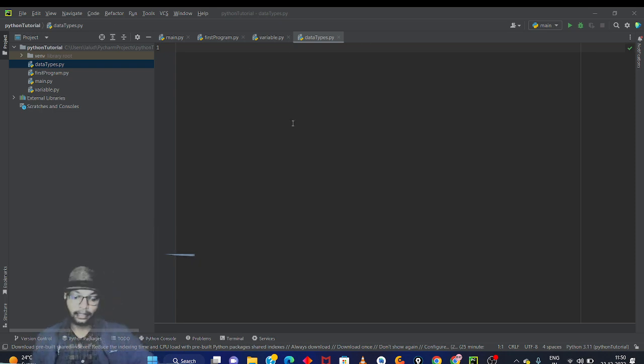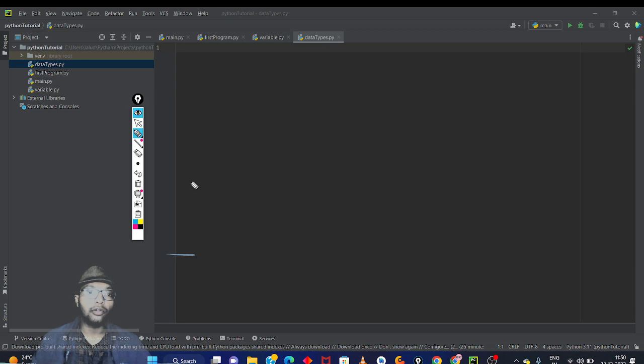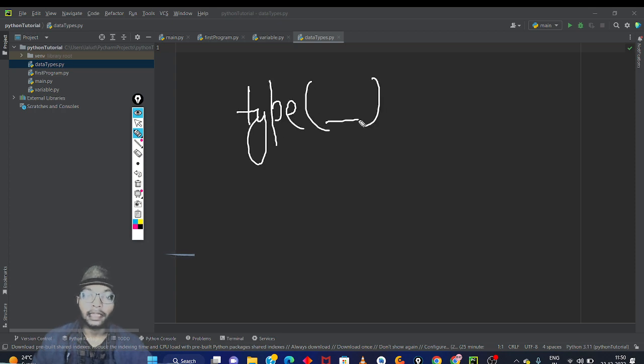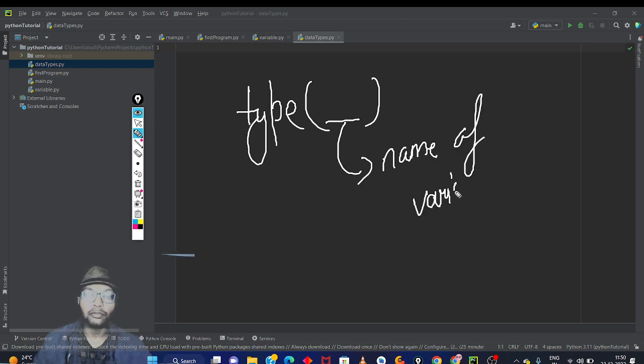So here one thing I forgot to tell you. Don't be worried. It is about type. How will we know whether this data type is integer, float, character, or boolean? Then you have to use the function type. You have to write here the variable name.